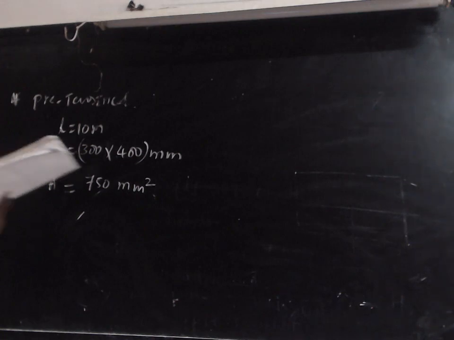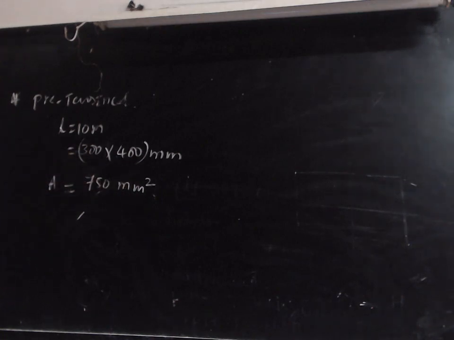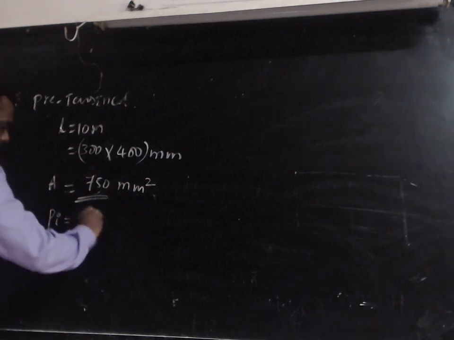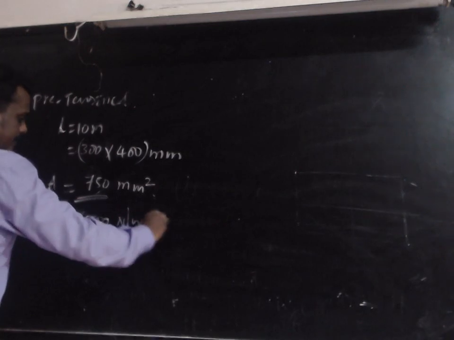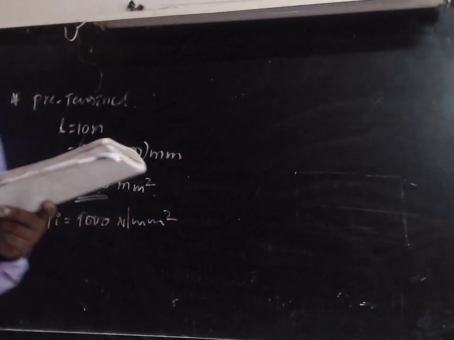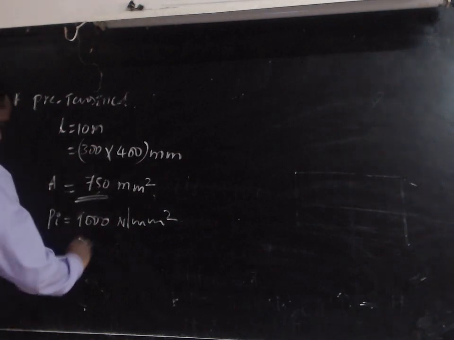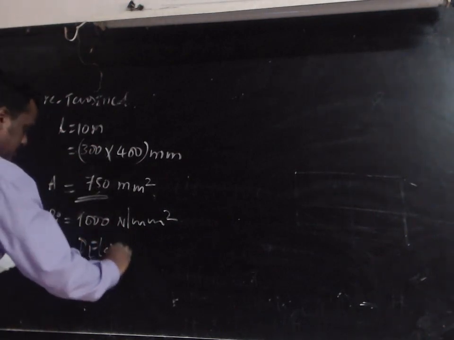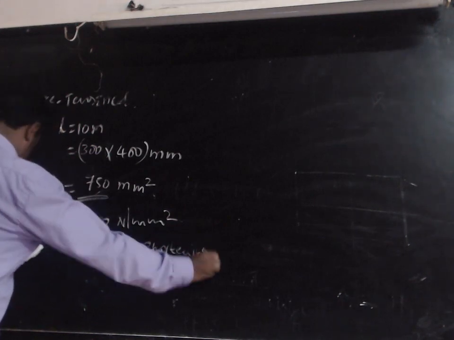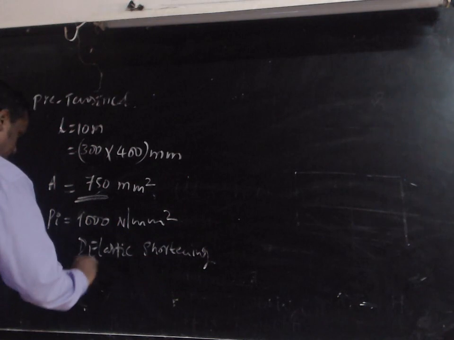The initial stress in the steel is 1000 Newton per millimeter square. Find the percentage loss of pre-stress due to the first one, elastic shortening, and the second one, creep.